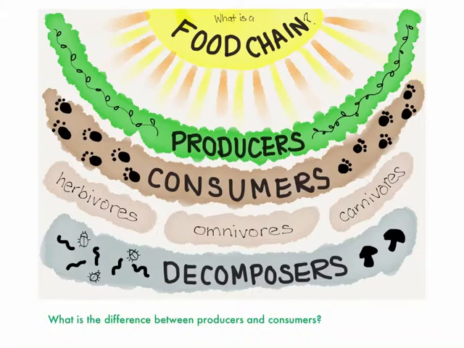But what is the difference between a producer and a consumer? The difference is the producers gain their energy directly from the sun, whereas consumers consume the energy from the sun through the producers. Both the consumers are dependent on the producers.